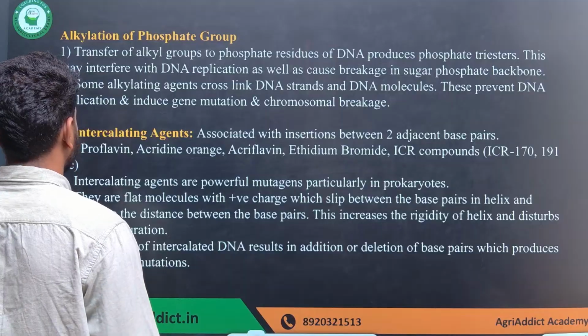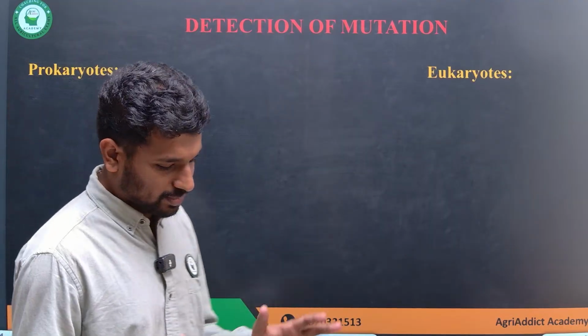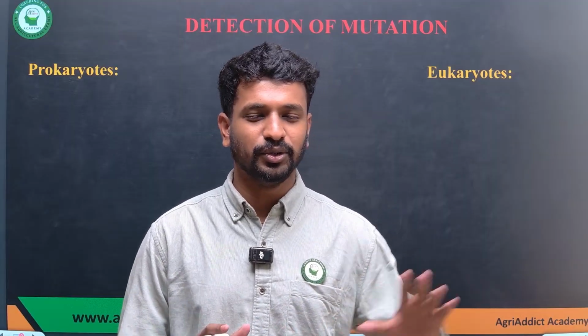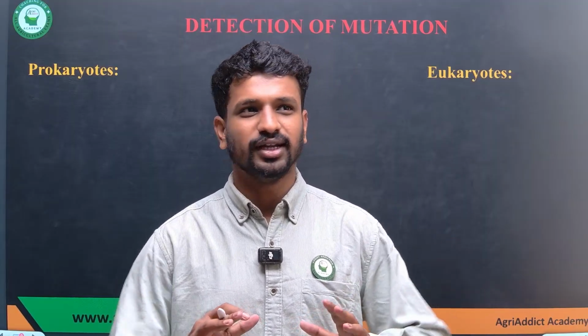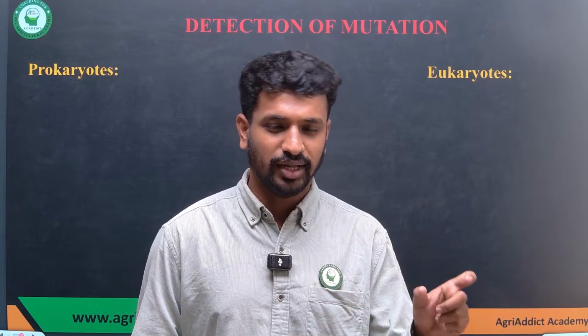Okay, intercalating agents. I told you about intercalating agents and the detection. This completes the mutagens. I have quickly completed it. I did not go into detail on anything, so that's not required right now. What is important for your exams is to know about the physical mutagens: ionizing and non-ionizing.